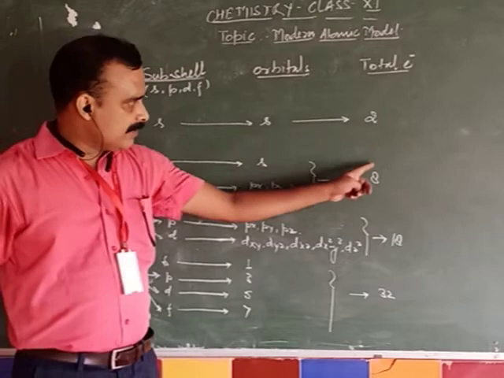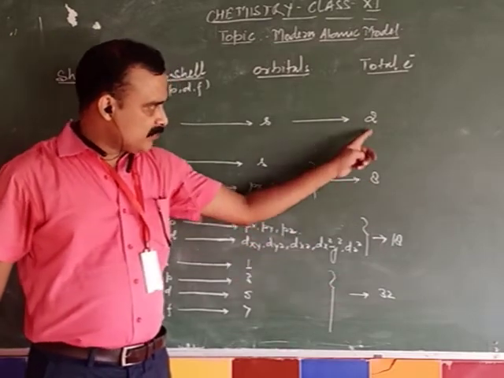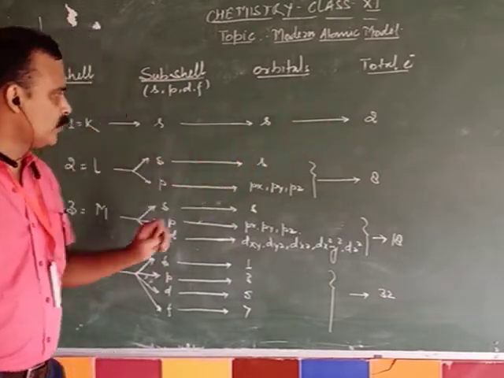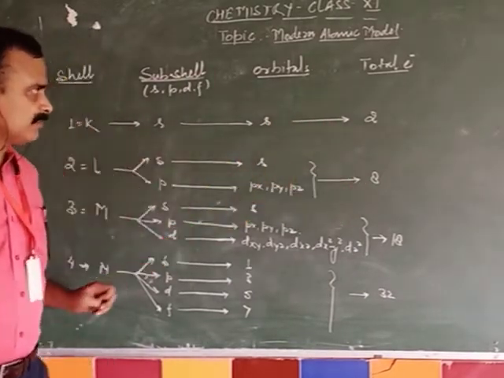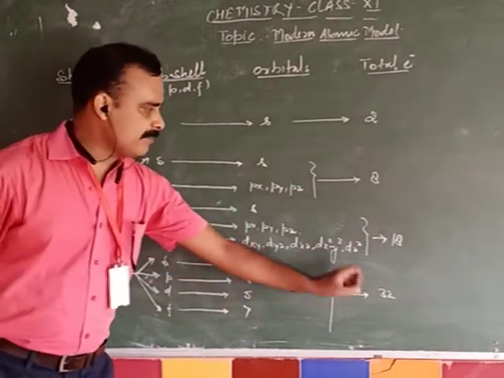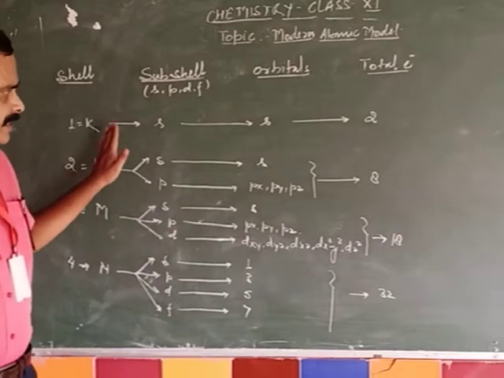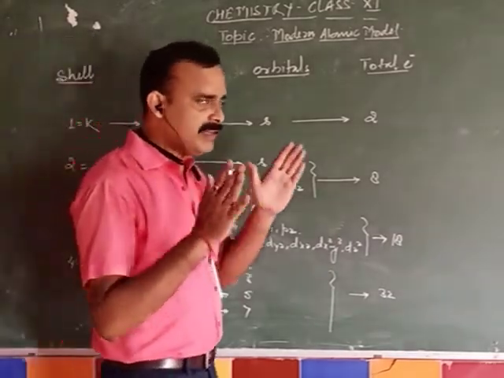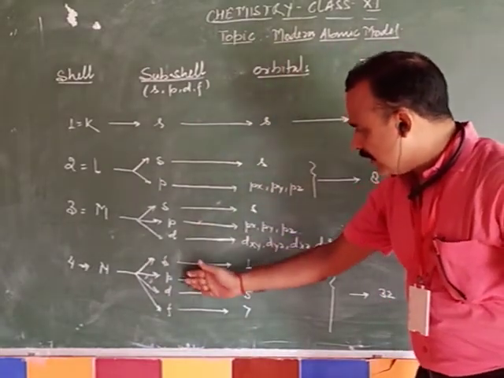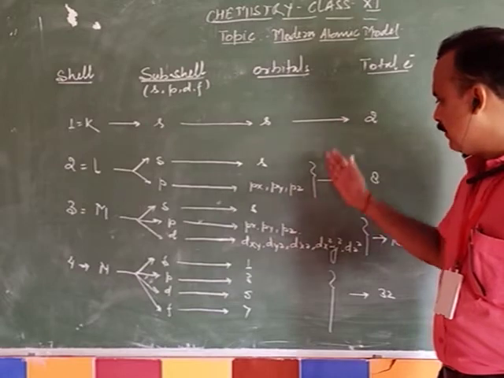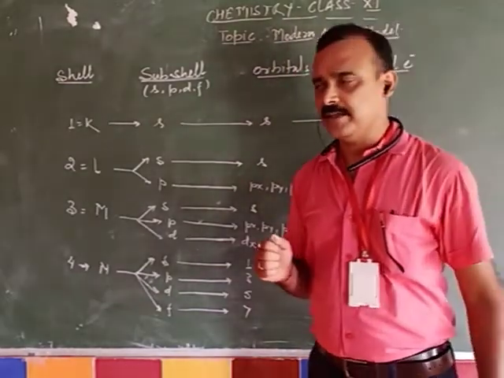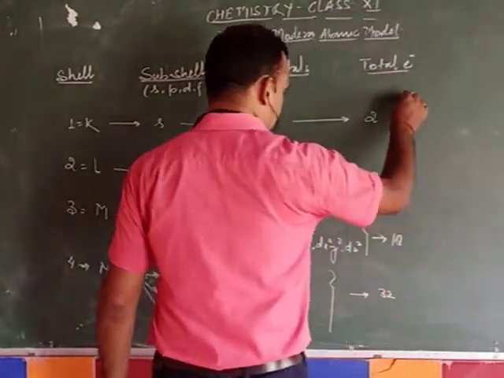Dear students, now you are able to see what you have studied in the previous classes, that the first shell can have a maximum of 2 electrons, the second shell a maximum of 8 electrons, the third shell a maximum of 18 electrons, and the fourth shell a maximum of 32 electrons. This is a brief account of the modern atomic model. If you have a concept like that, then you will never fail to understand the basics of the modern atomic model.